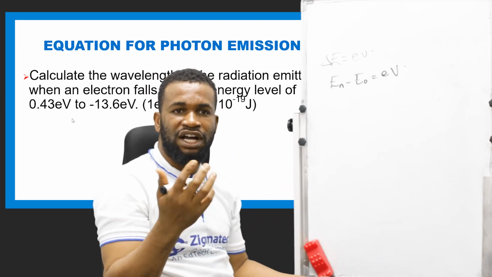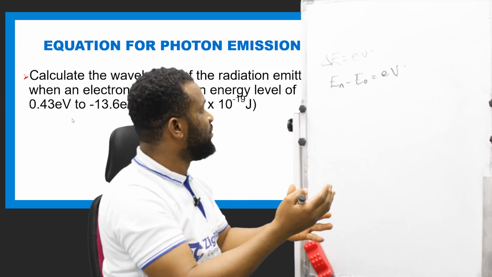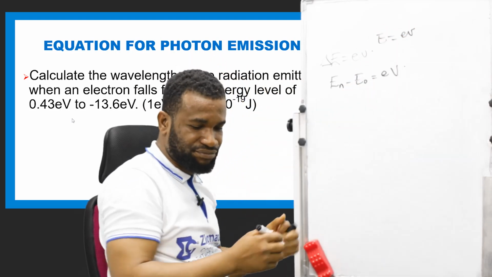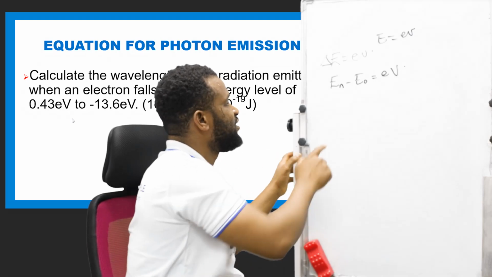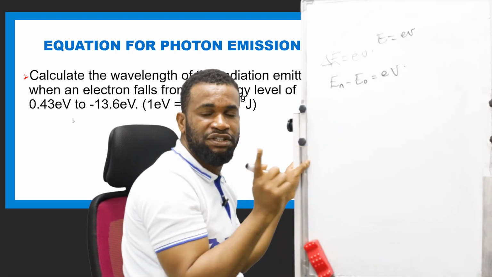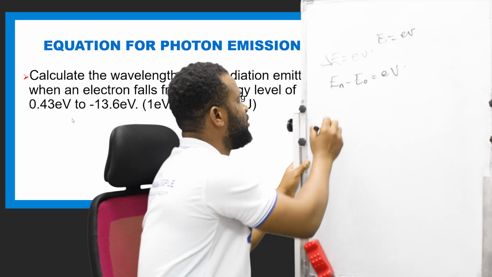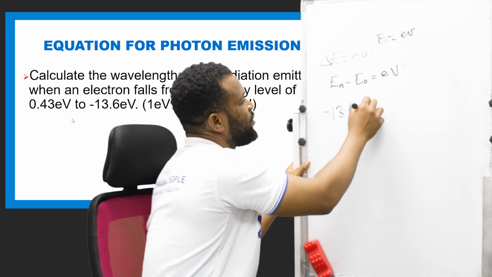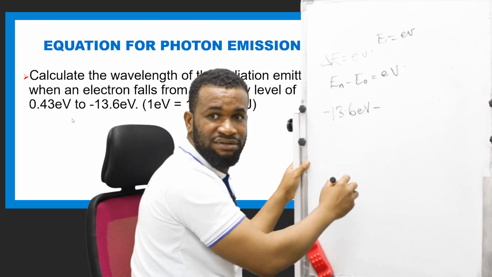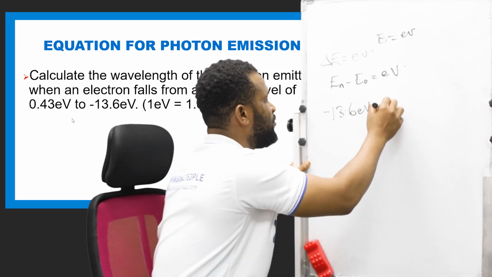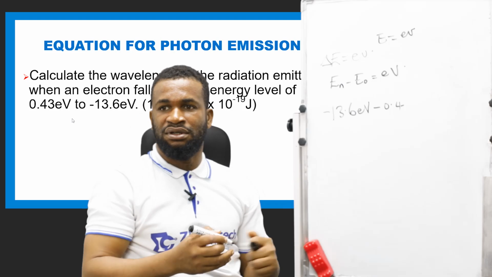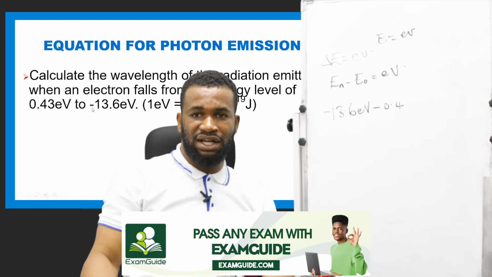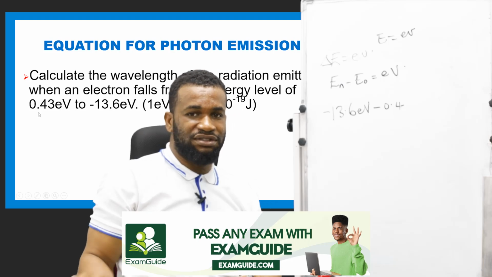Therefore, I'm going to express this in terms of eV. Let E naught be minus 13.6. So this is minus 13.6 eV minus 0. We have to find which one is lower and which is higher. So I'm starting with this one.